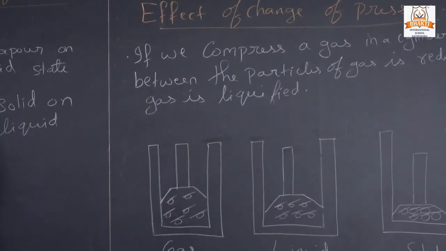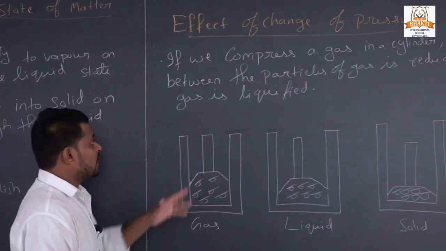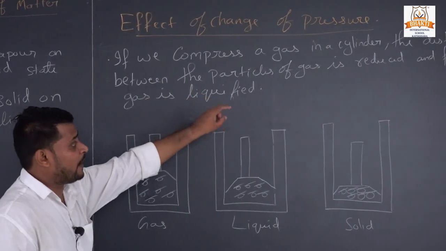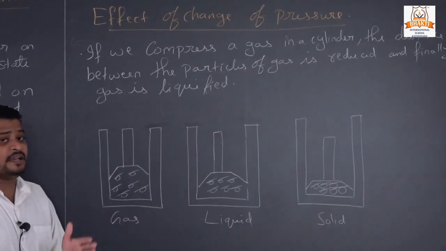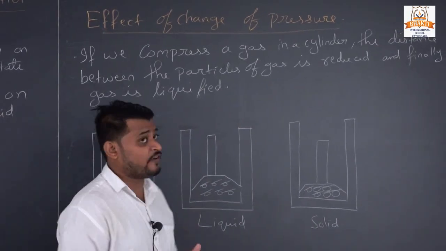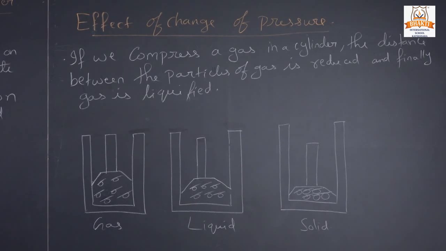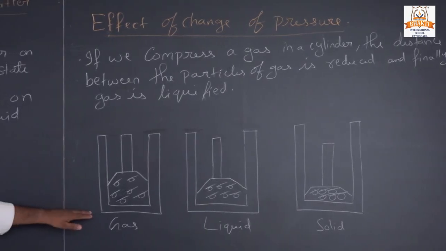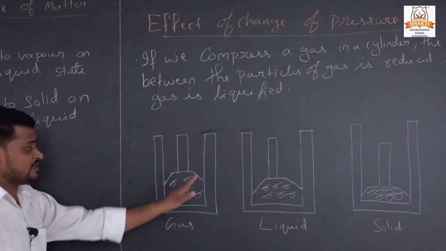See, if we compress a gas in a cylinder, the distance between the particles of gas is reduced and finally the gas is liquefied. You will better understand with this activity. Here I will take some cylinders. Okay, there are 3 cylinders.